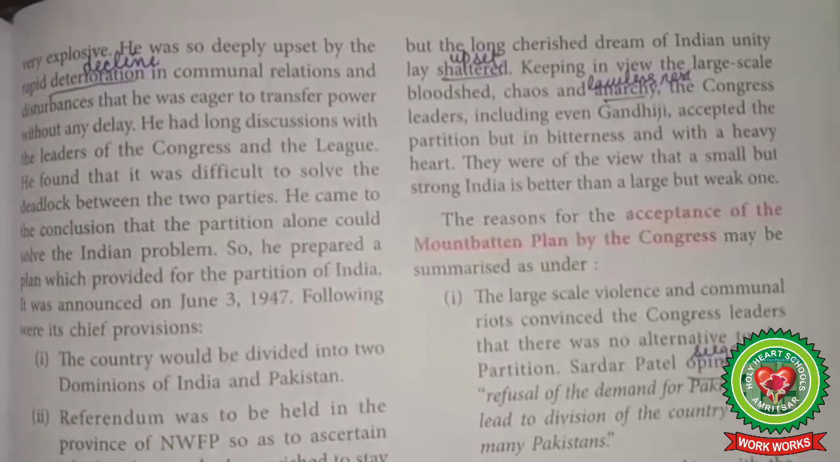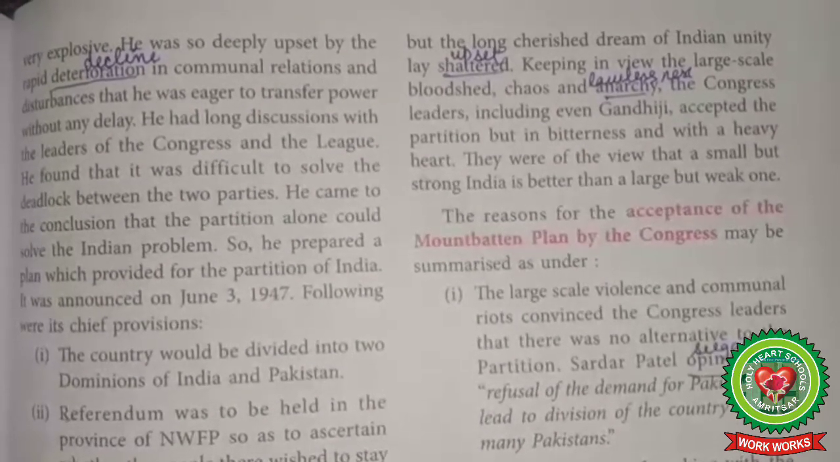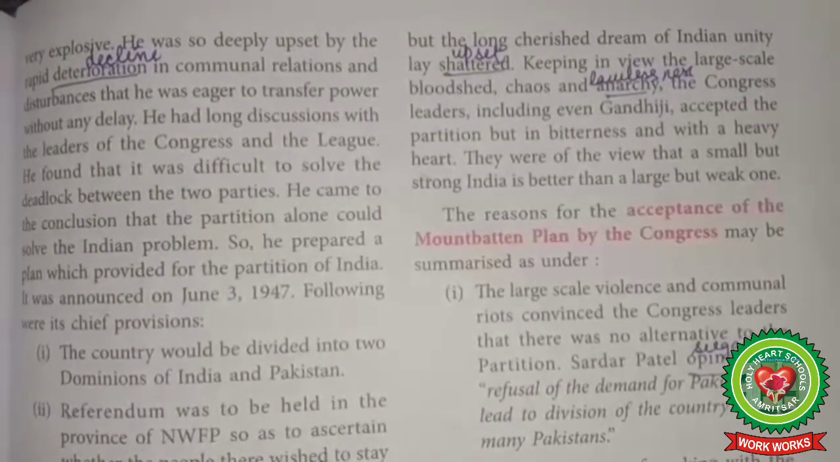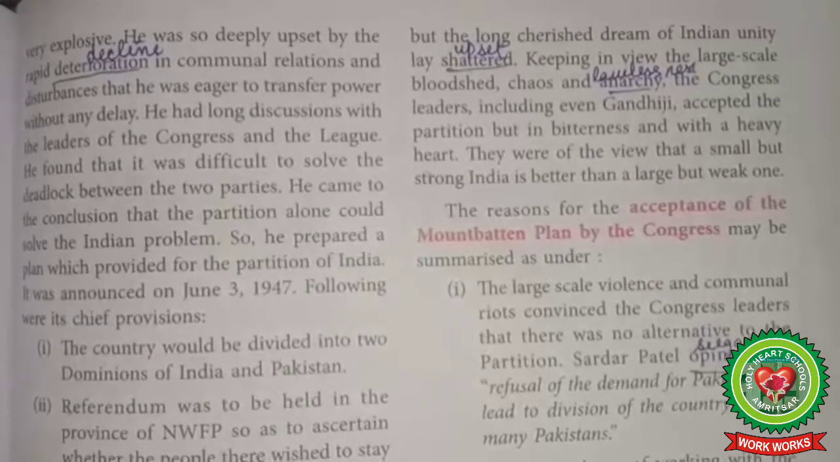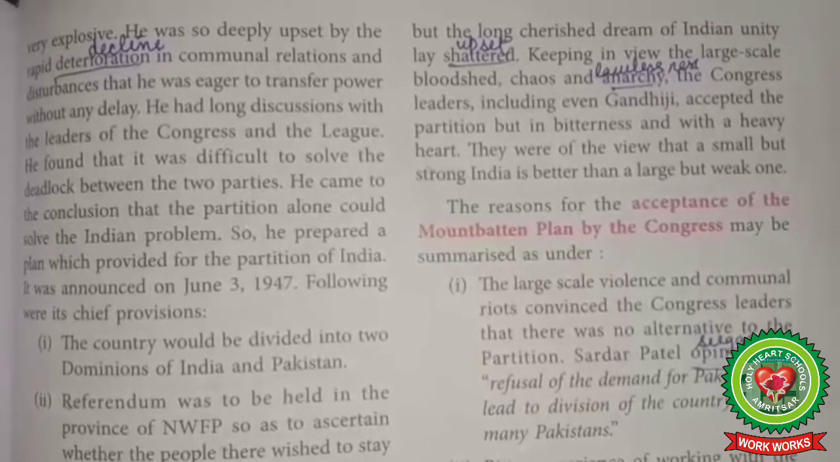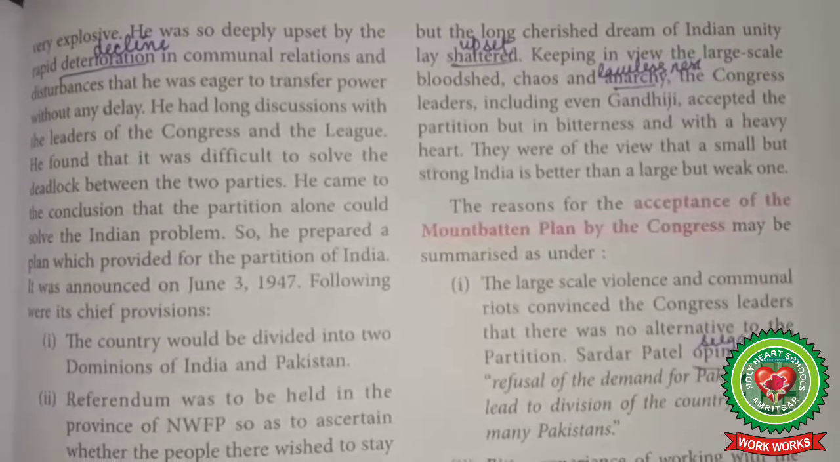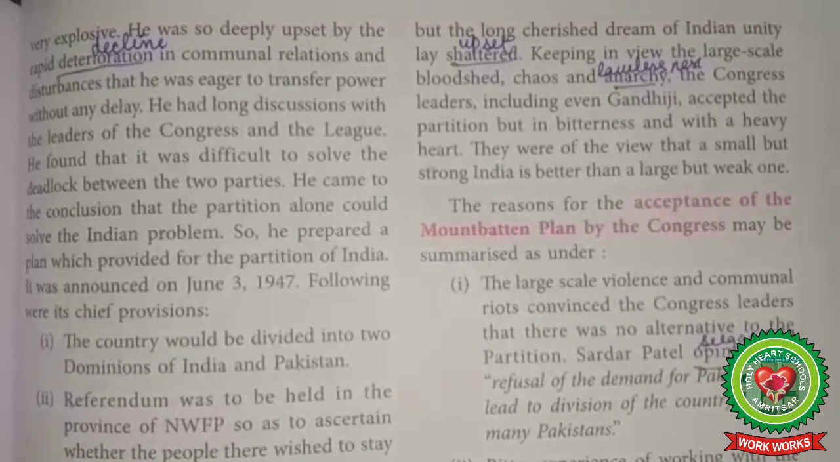Lord Mountbatten found that it was difficult to solve the deadlock between the two parties. Mountbatten realized that the Cabinet Mission Plan was unworkable and a partition of India was inevitable. He therefore sought to effect the transfer of power without any delay.